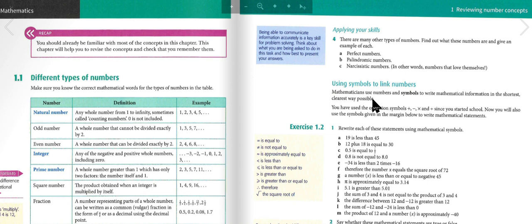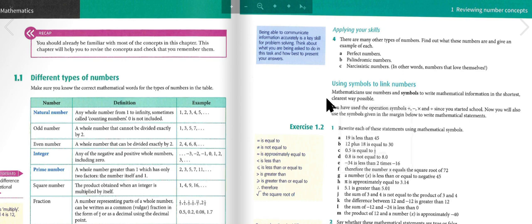Palindromic numbers are numbers that are the same when flipped around, like 1, 2, 3, or 4. Narcissistic numbers. In other words, numbers that love themselves. Well, I'm not sure what narcissistic numbers are, so tell me in a comment what they are.